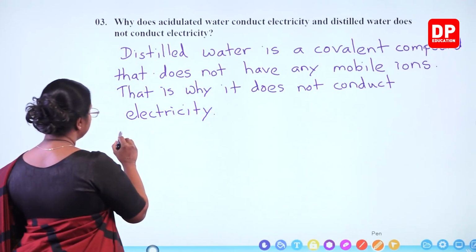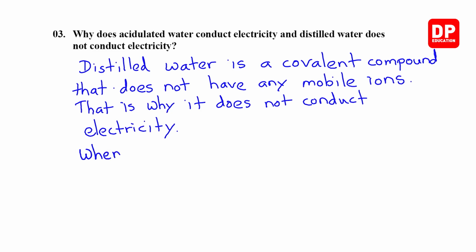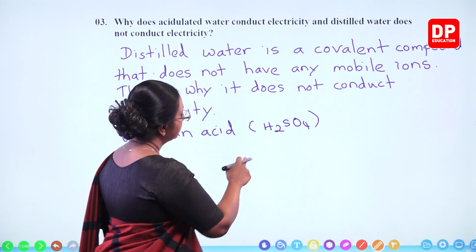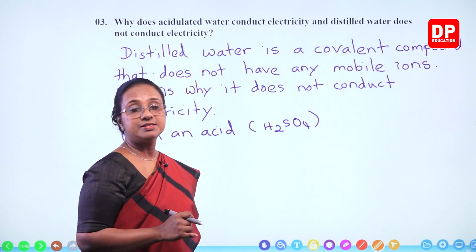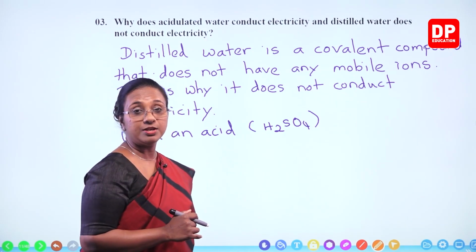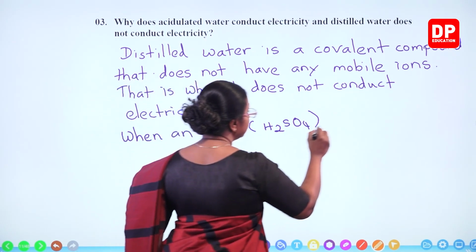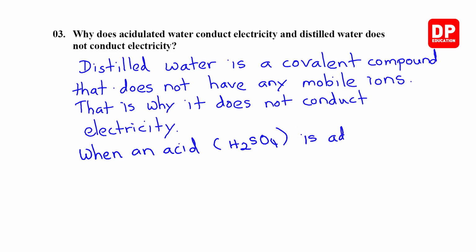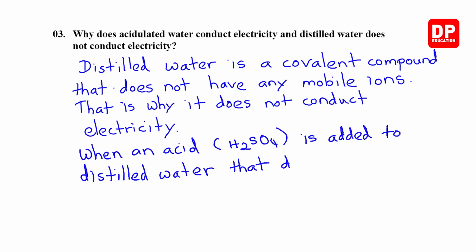Then we can say when an acid, so here within brackets I have written H2SO4 because that is what we normally add. When an acid is added to distilled water, that dissociates.